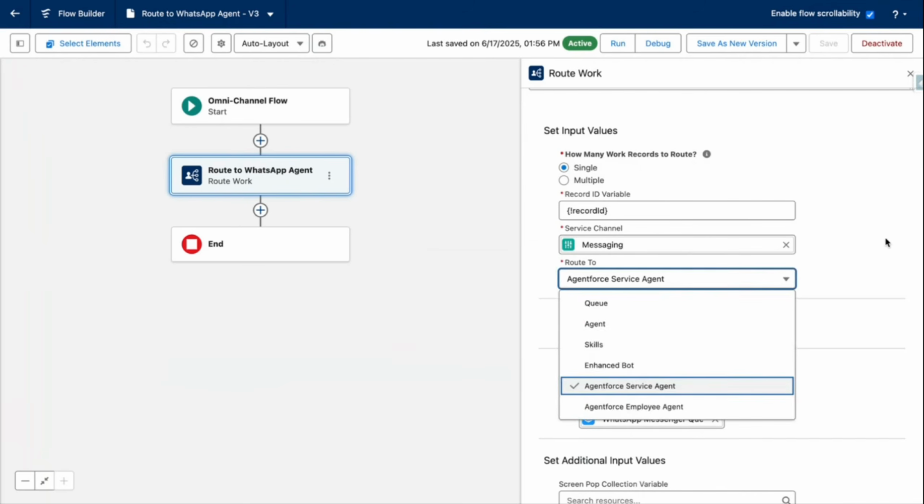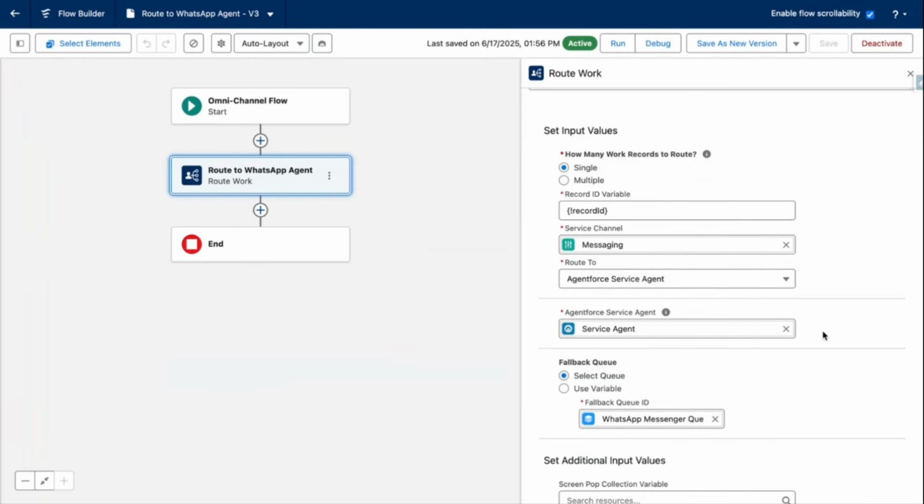If you click, there are many options, right? But you can choose this. Obviously you have to connect with the agent, and this is a service agent. Click the particular agent, and fallback queue, select queue, then messaging, the queue which I've created, right?